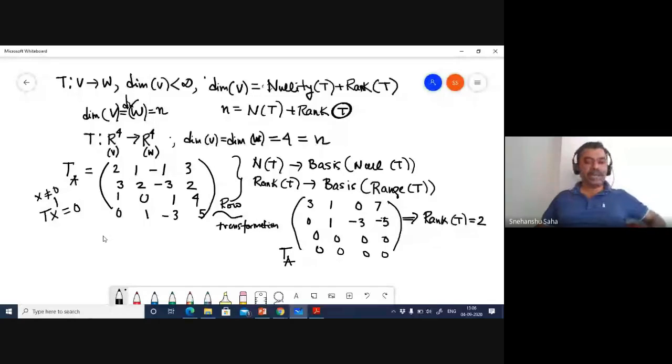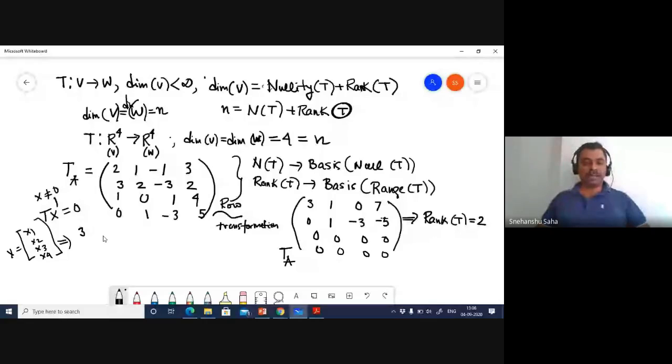Let's assume the column vector x is x1, x2, x3, and x4, and this is not a zero vector. You multiply the matrix with the column vector, and you get 3x1 plus x2 plus 7x4 equal to 0. You will also get x2 minus 3x3 minus 5x4 equal to 0.